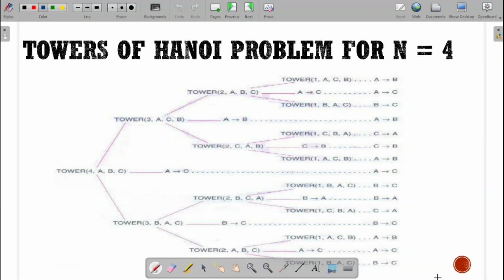Let us observe for the 4 disks. What are all the movements we will make? For 4 disks, first we move from A to B using C as auxiliary. Then B to C we will move using A as the auxiliary. In between, we move A to C. Again, now it is for the 3 disks. Now it is for 4, for 3, now for 2, now for 1. How the movement will be done is represented in a pictorial manner, and this is how the recursive call happens.